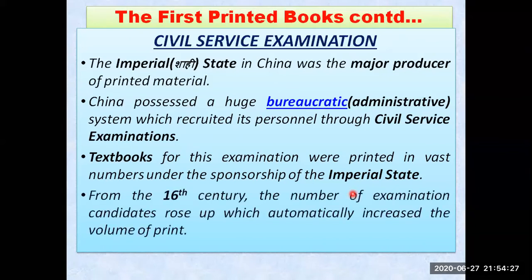From the 16th century, the number of examination candidates rose up, more and more candidates kept increasing, so that they could crack the civil service examination. And if they really wanted to pass it, they had to go through the books, which automatically increased the volume of print also. So China started printing more and more.